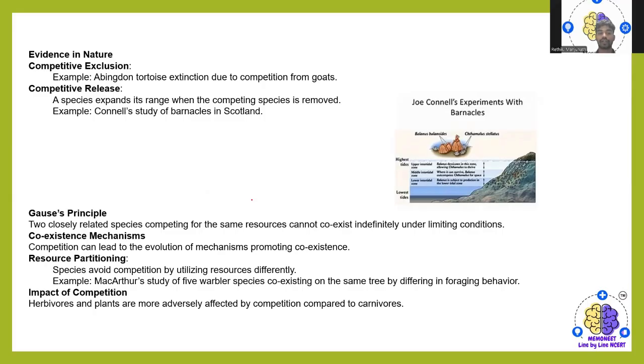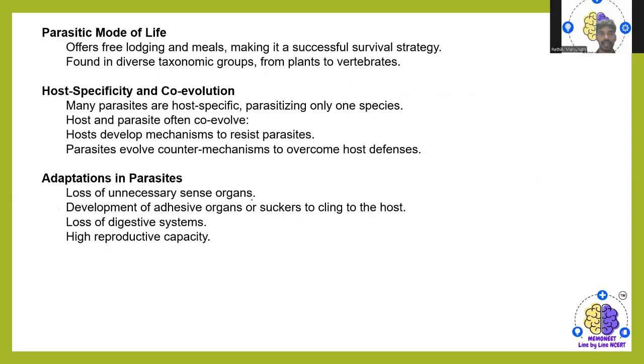Example, MacArthur's studies of five warbler species coexisting on the same tree by differing in foraging behavior. Next, impact of the competition. Herbivores and plants are more adversely affected by the competition when compared to the carnivores. Then we have the parasitic mode of life, which offers free lodging and meals, making it a successful survival strategy.